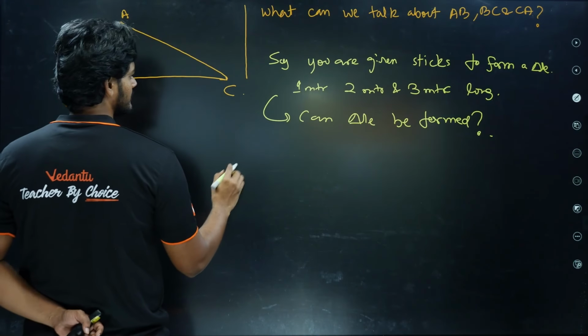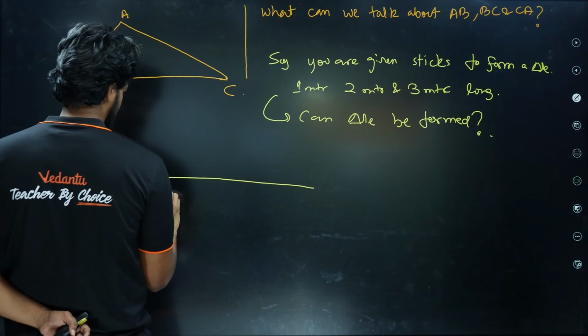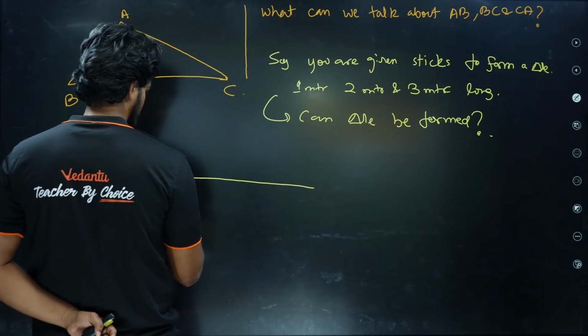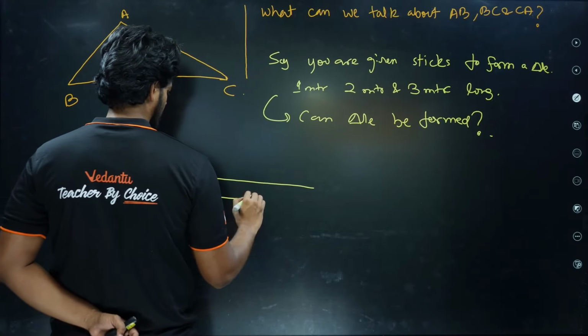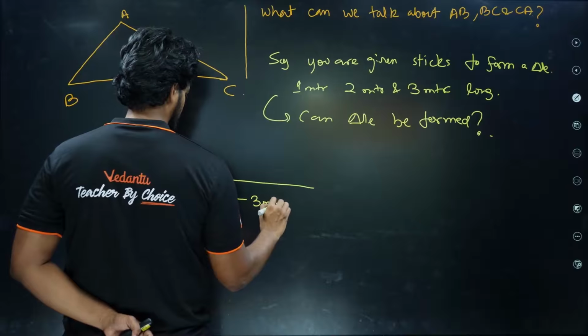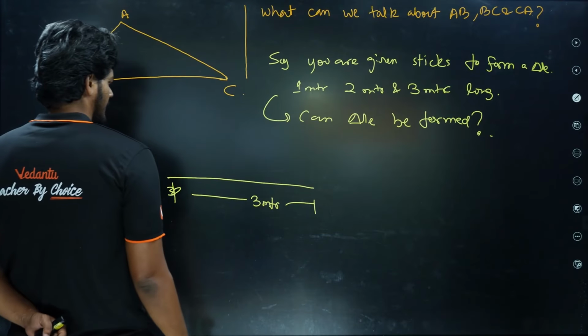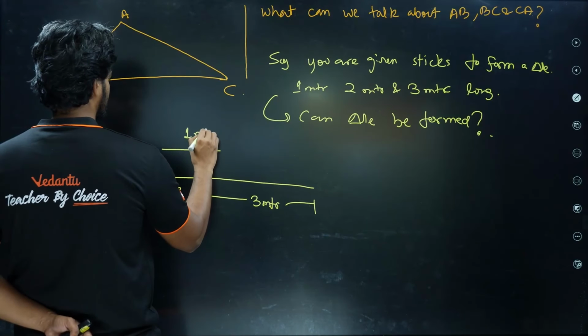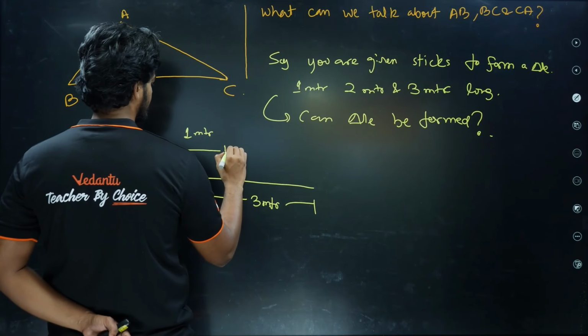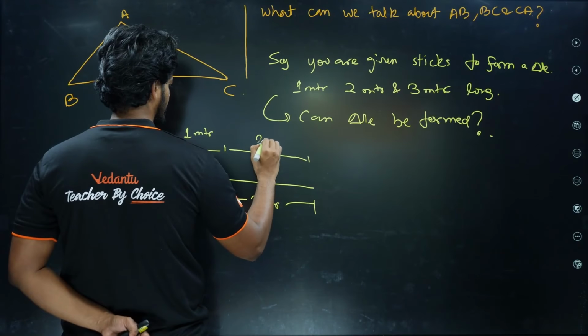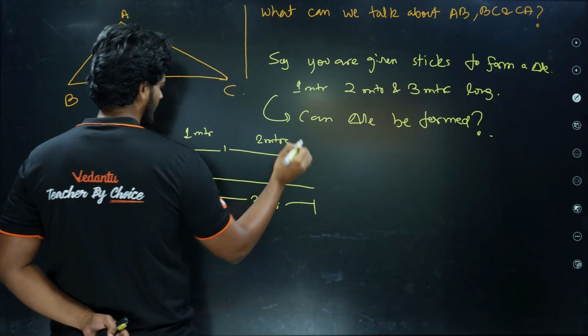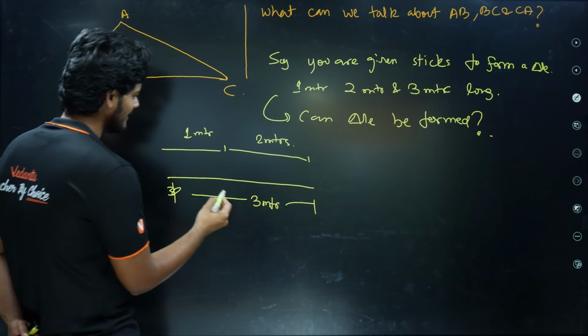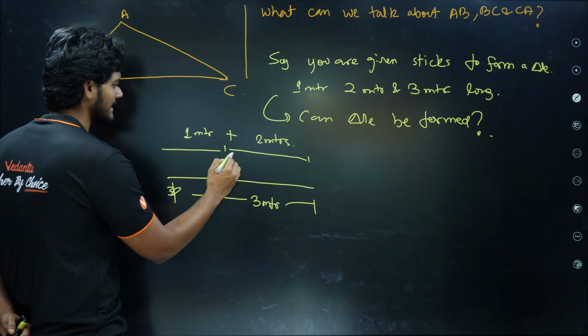So if you take the 3 meter long stick here, and then I have a stick with 1 meter here, and I have another stick with 2 meters here. So clearly 1 plus 2 is equal to 3.